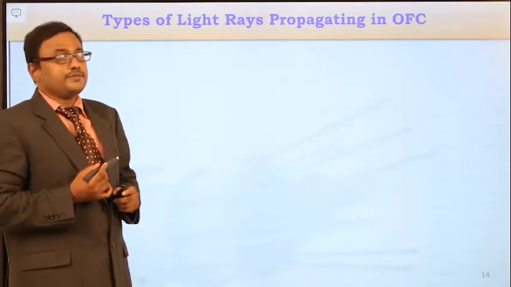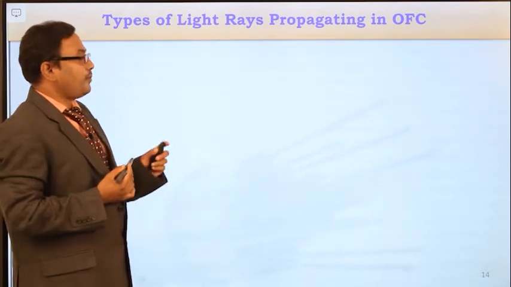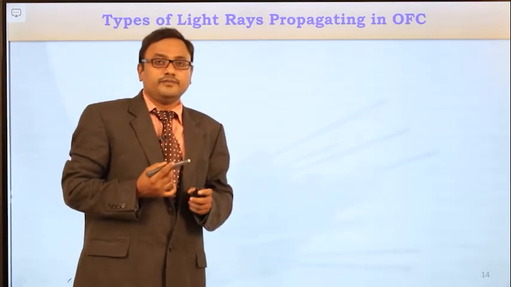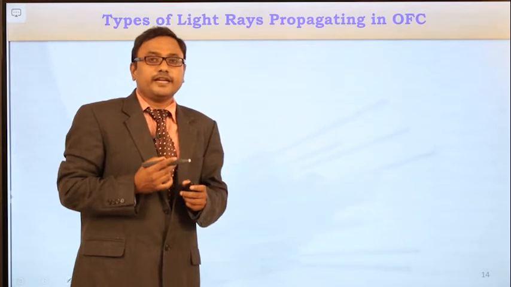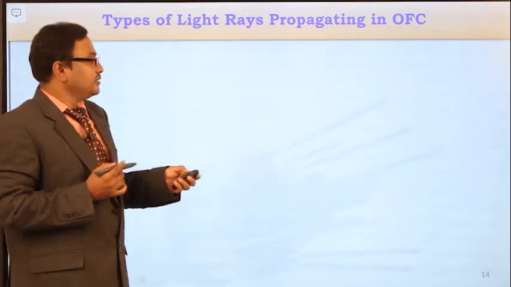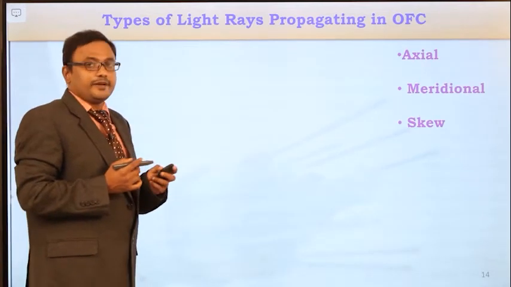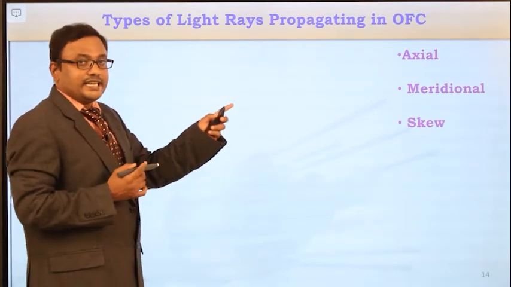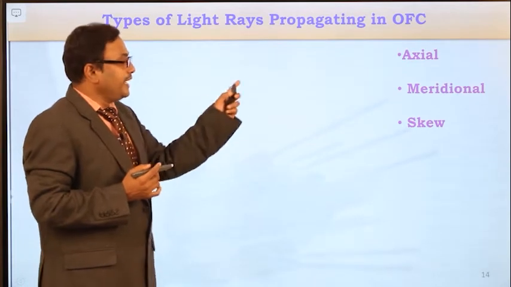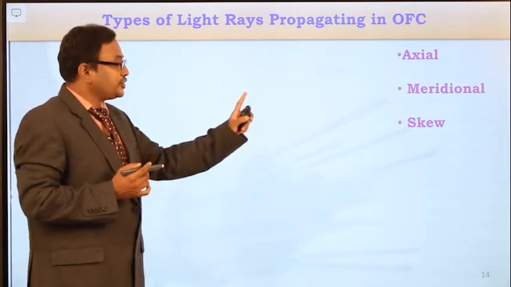Now, types of light rays propagating in optical fiber cable. So, there are three different types of light rays propagating in optical fiber cable. They are axial light rays, meridional light rays, and skew rays.